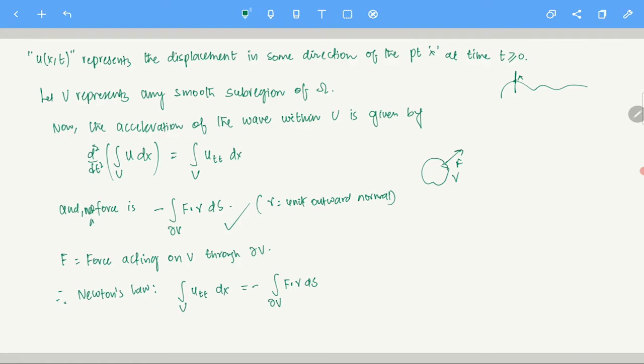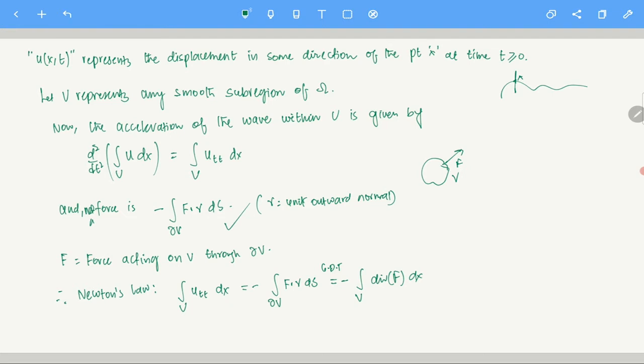Okay, and this implies that this is equal to minus the integral over v of divergence of F, via the Gauss divergence theorem. So the integral over v of divergence of F dx is given by the integral over the boundary of F dot gamma dS. That's Gauss divergence; we did this earlier.